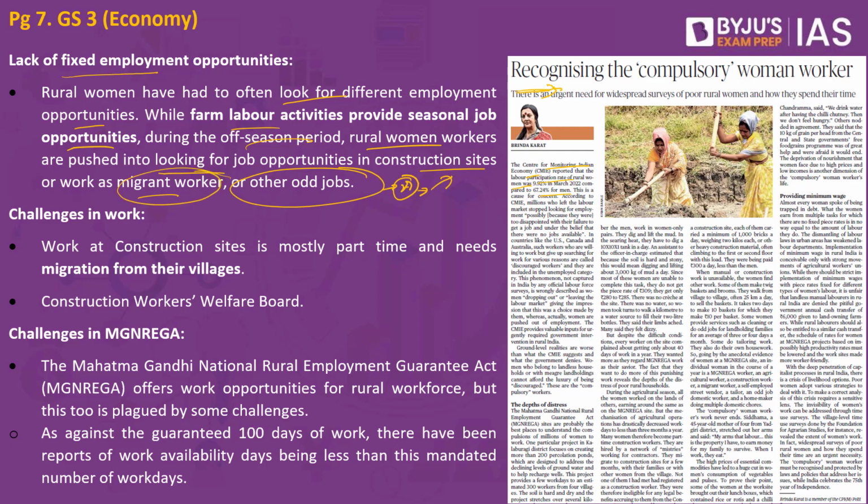These are some of the issues that they are facing because they are not compensated equal to that of the men. And when we speak about the agriculture sector, they are also suffering because there is mechanization of agriculture. As a result, the number of people who were earlier employed were far in excess, and now these people have become what is called disguised laborers. So the first major issue is lack of fixed employment opportunities for the women in the rural sector.